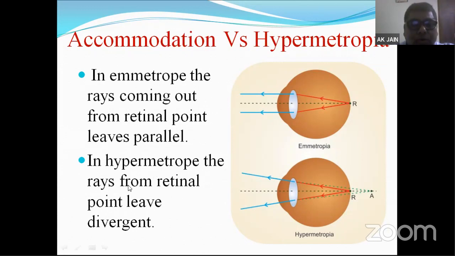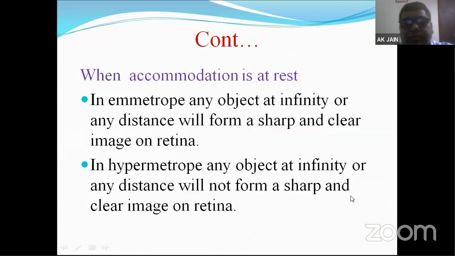Whereas in hypermetrope, because the principal focus is behind the retina, the rays coming out are, as you can see here, divergent. Because the rays are divergent, any object situated at any distance will not focus on the retina, as it does in an emmetrope.